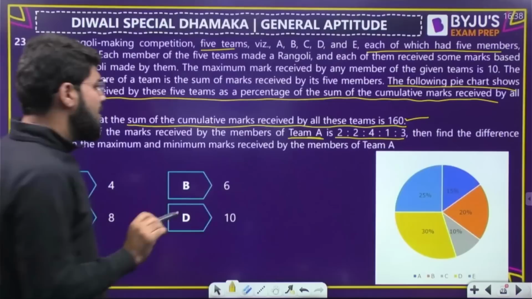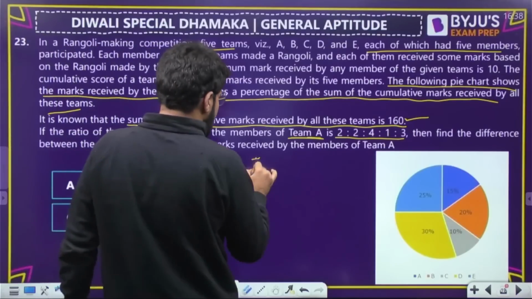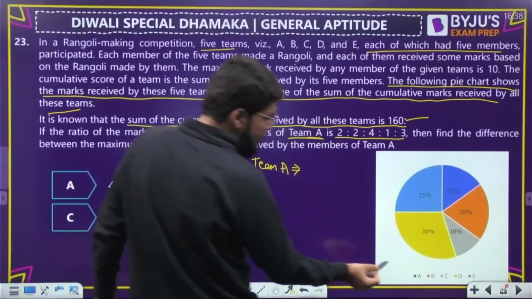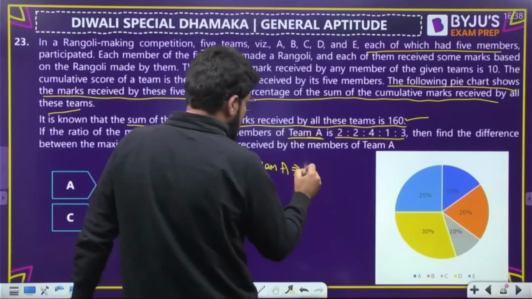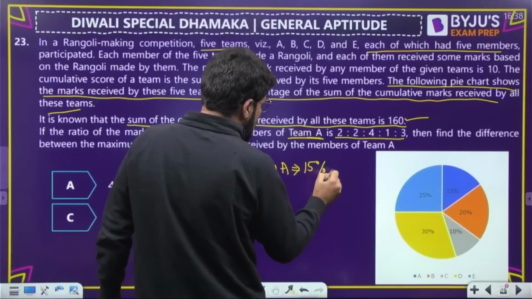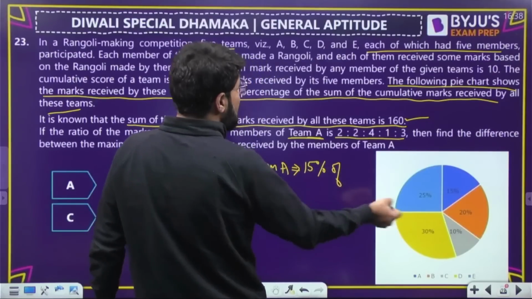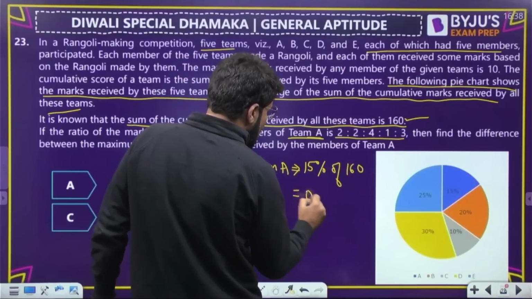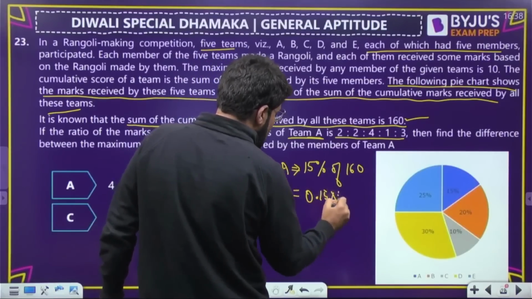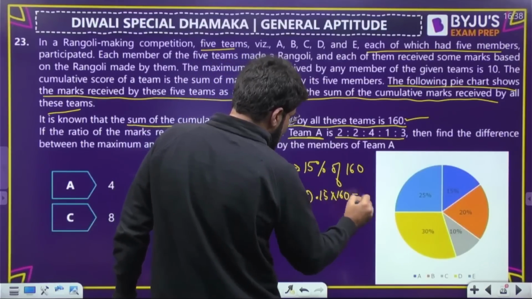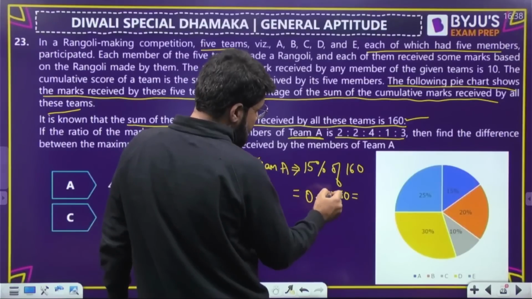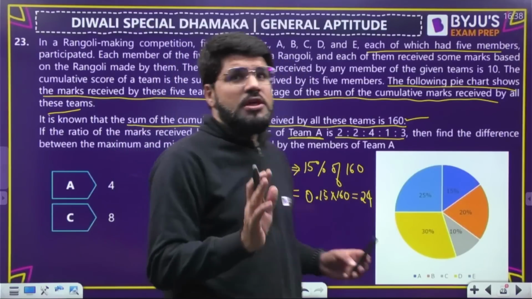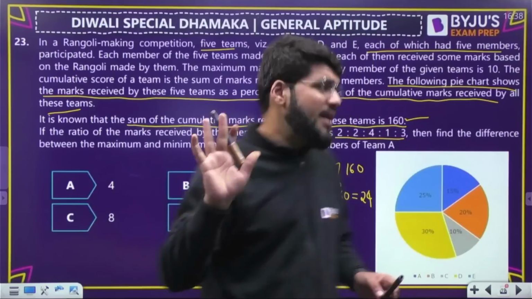Okay, then find. Acha, first of all, team A की बात चल रही है. Team A के total marks कितने होंगे? A, this blue one, 15%. How much has the team scored? 15%. 15% of what? This is the percentage of the sum of cumulative marks, which is 160. 15% of 160 is 0.15 into 160. Okay, तो ये कितना होना चाहिए? 1.5 into 16, 24. Okay, so the total marks by all 5 members of team A is 24.